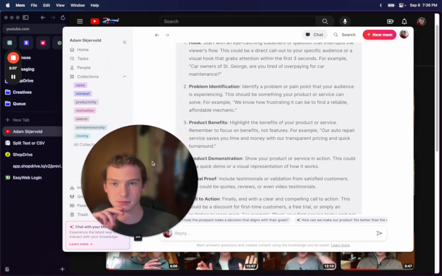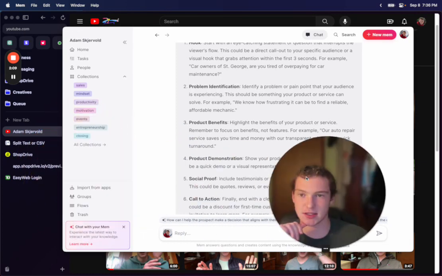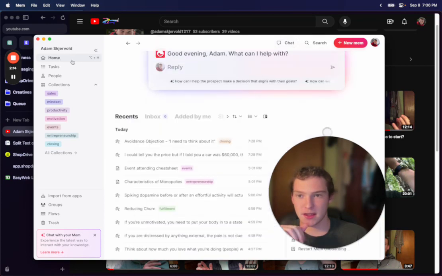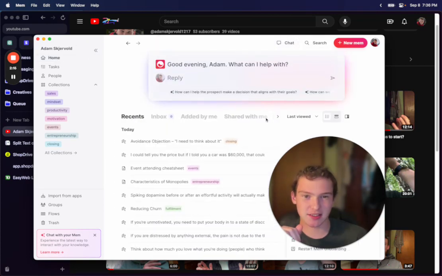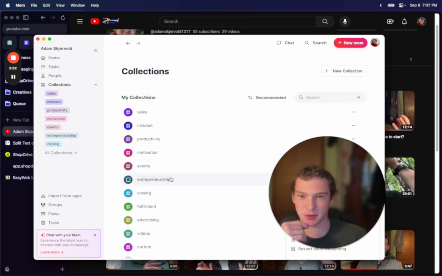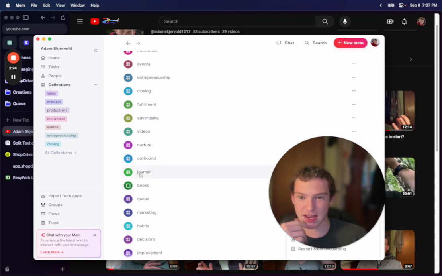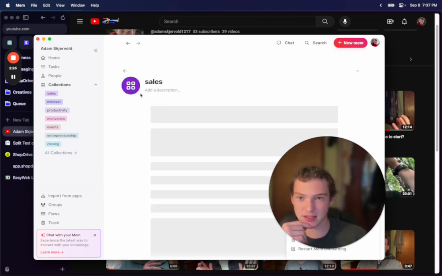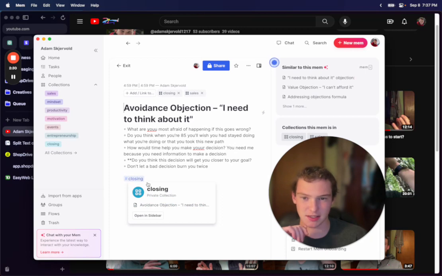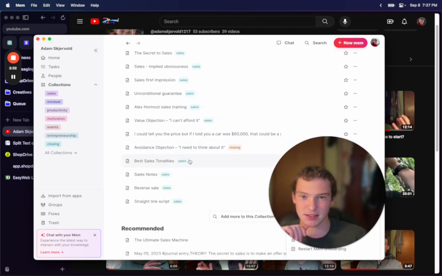But I also wanted to complain because Mem, this is Mem, right? It's buggy. Like I have to press this and it still doesn't look right. You can't see all your tags in one place. You have to go here, and then the tags are buggy. Like if I go to the sales tag, this is in here. This doesn't have sales in it. It just has hashtag closing, and it's still in my sales tag.